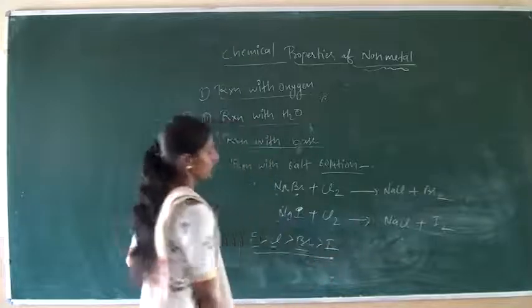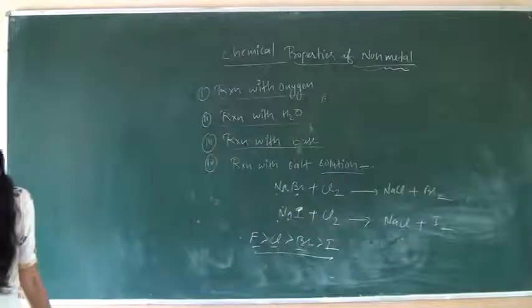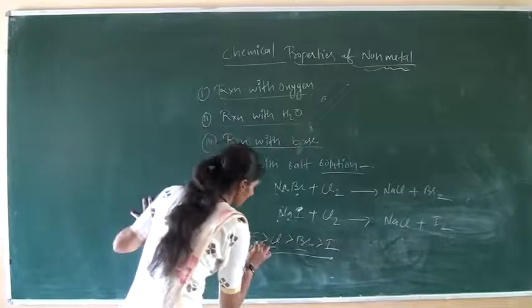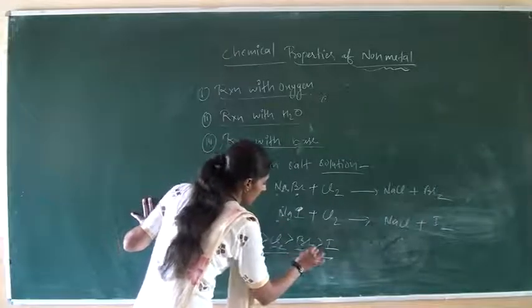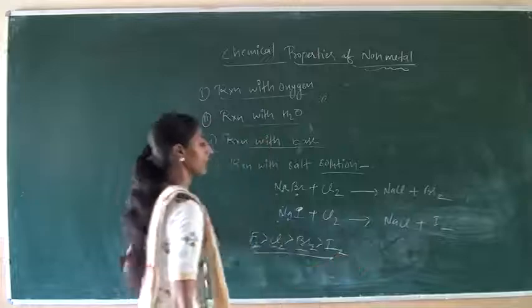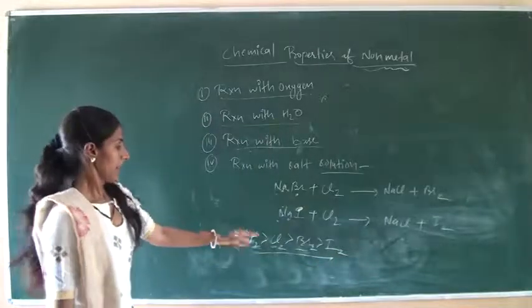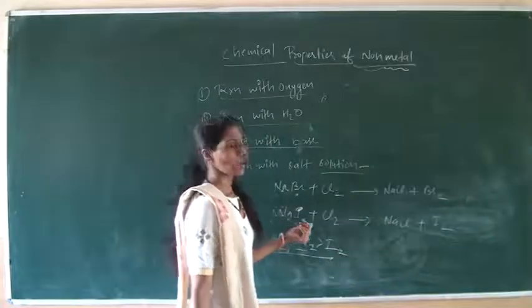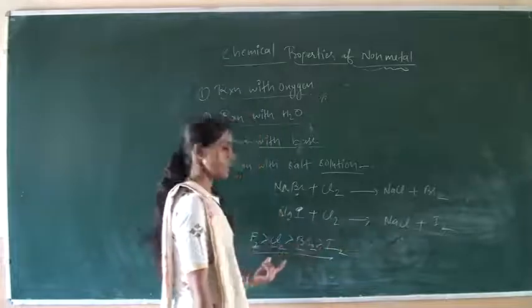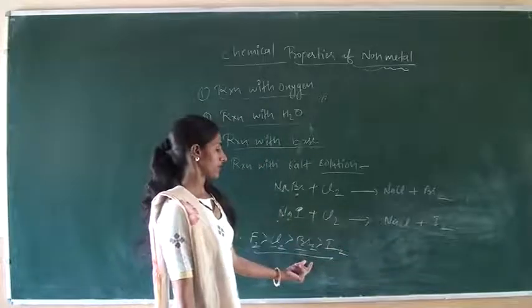This is the reactivity order of halogens. Fluorine is the most reactive of the halogens, then chlorine, then bromine and iodine. This is the reactivity order of the halogens.